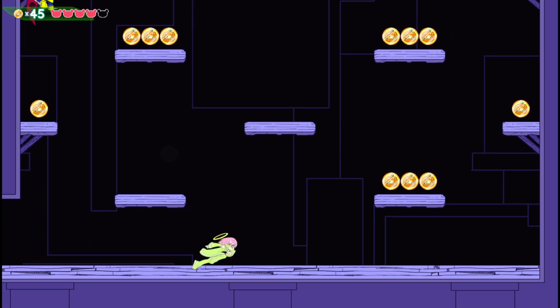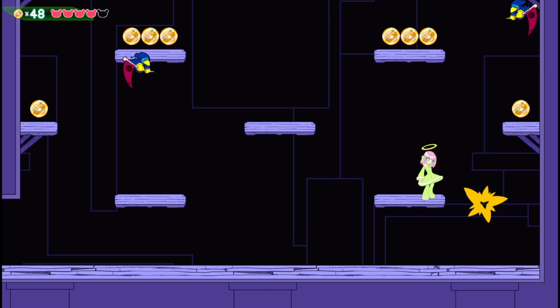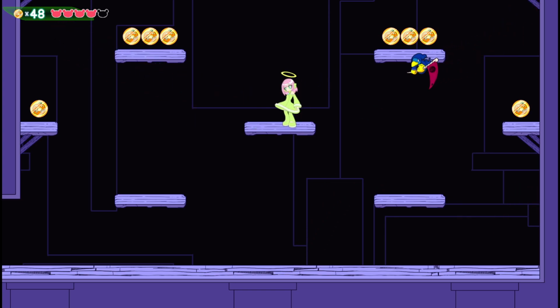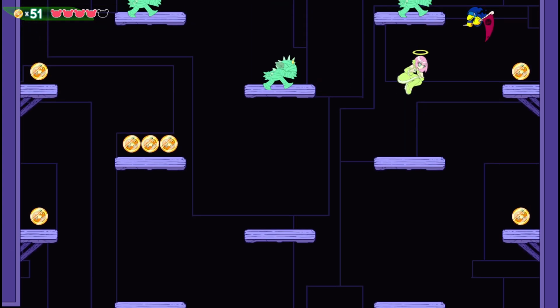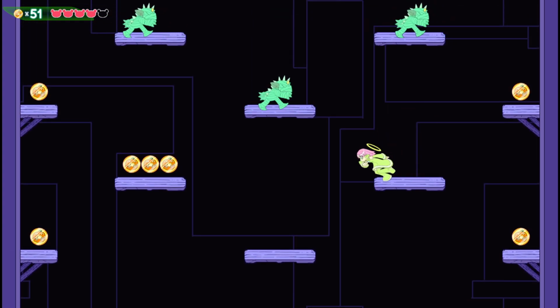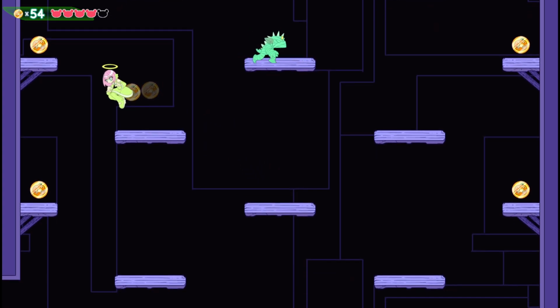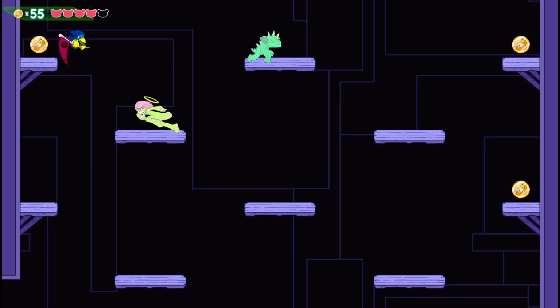So we've got another combination room here. You'll see it's the floaters combined with one of the other enemy types, the pacers. This room does remind me a lot of similar rooms in other Metroidvanias. This is like a classic formation of platforms.